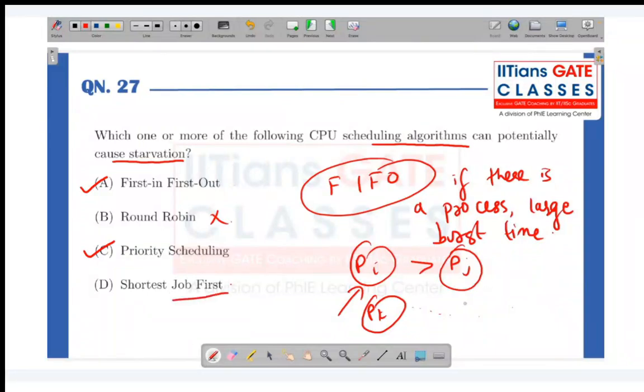Shortest job first. Let's say there are processes PI, PJ, PK running. Every time a new process comes with a shorter burst time, that process will be allowed to use the CPU. So if a process has a larger burst time, it won't be allowed to use the CPU, and can potentially face starvation. So hence option D is also correct.